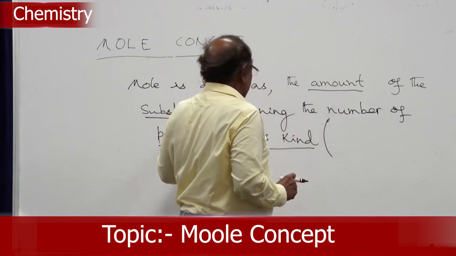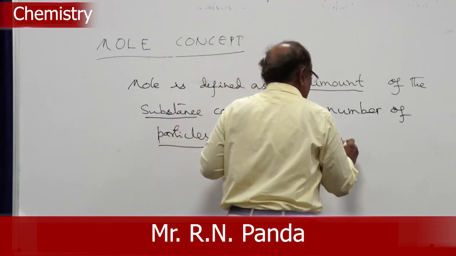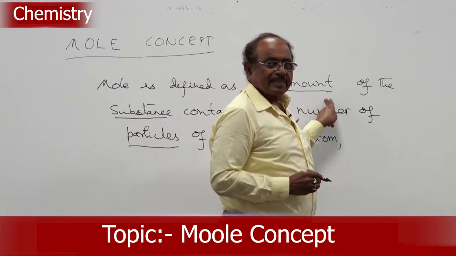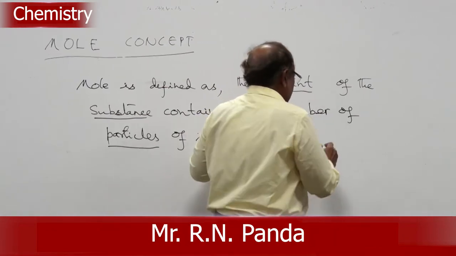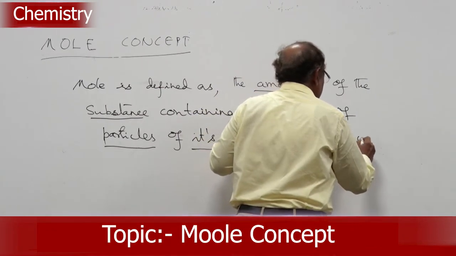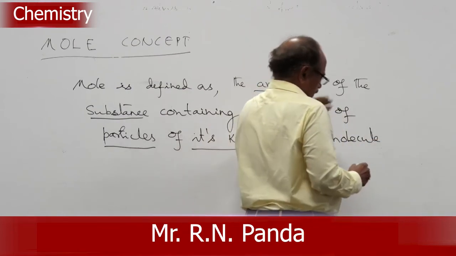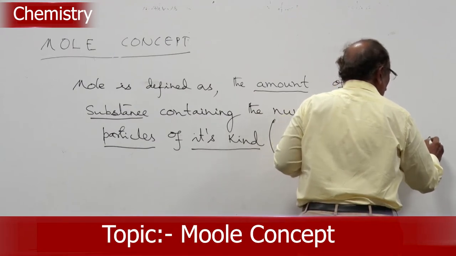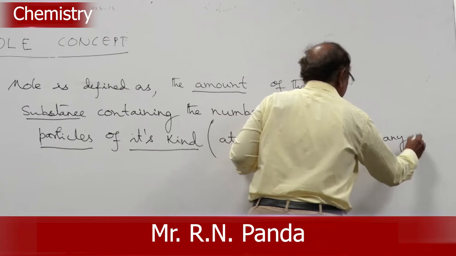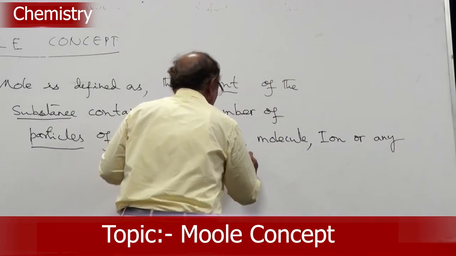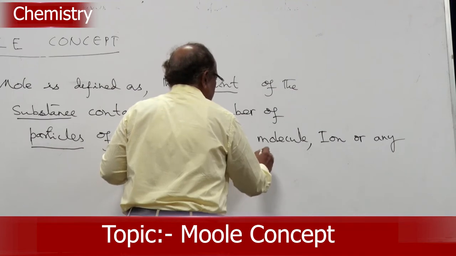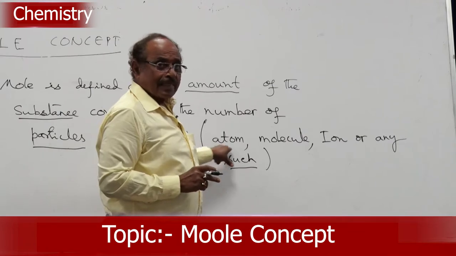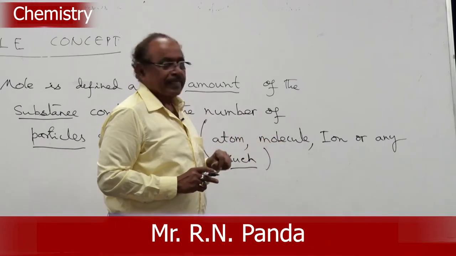So, this substance may exist in atomic state, so the particles are atoms. The substance may exist in a combined state, a compound, and the compound is existing as a molecule, or it is existing in ionic state, so ion, or any such particle. Means any particle like atom, particle like molecule, particle like ion.